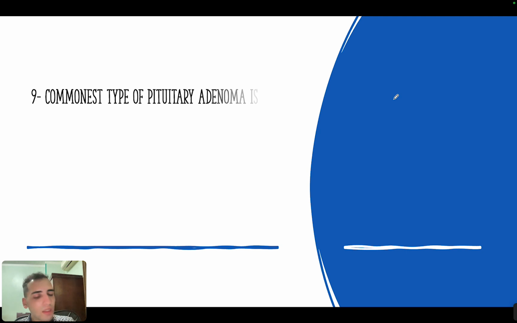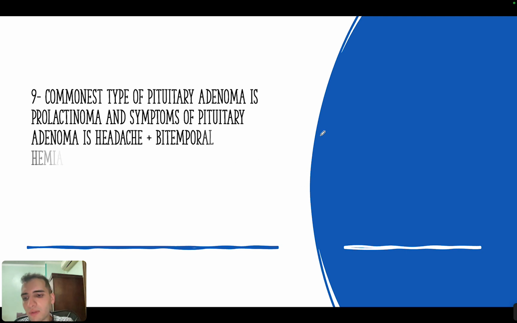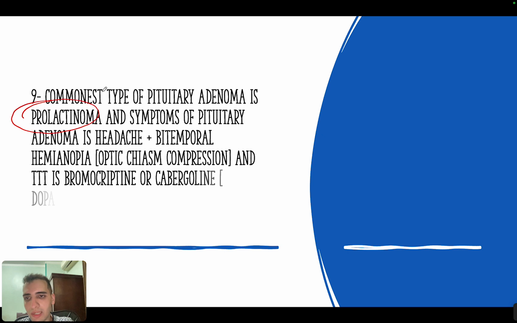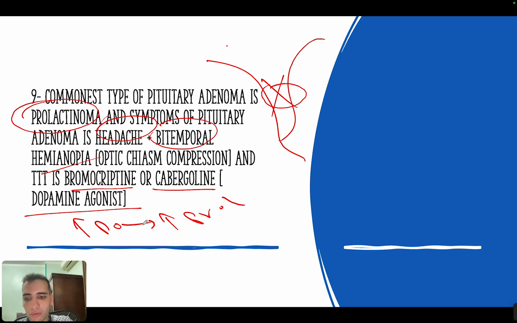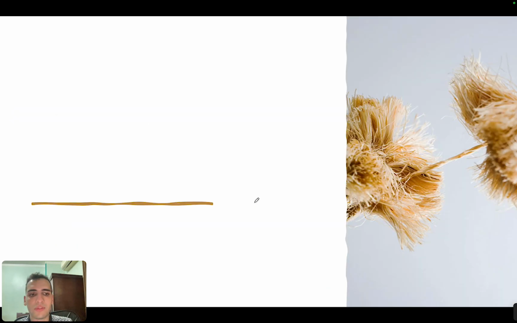The next important concept is that the commonest type of pituitary adenoma in general is prolactinoma. Now, pituitary adenoma will cause this triad of headache, bitemporal hemianopsia, because usually it compresses the optic chiasm, which receives the temporal pathways, and also it will sometimes cause galactorrhea if it's prolactinoma, because this is the most common type. Now the treatment of prolactinoma will be bromocriptine and cabergoline, which are dopamine agonists. Isn't prolactinoma a lot of prolactin? Then just give a dopamine agonist, so it would inhibit all this prolactin. This is also important.